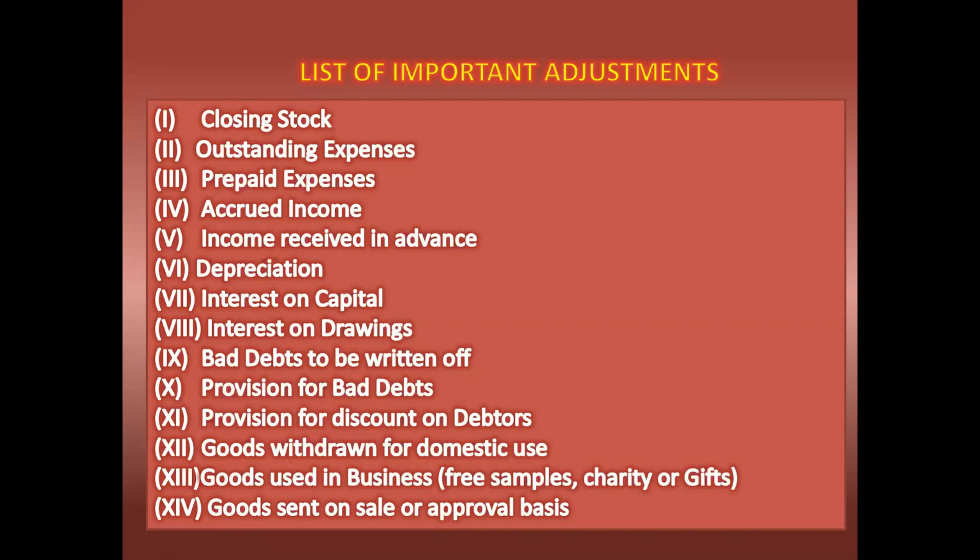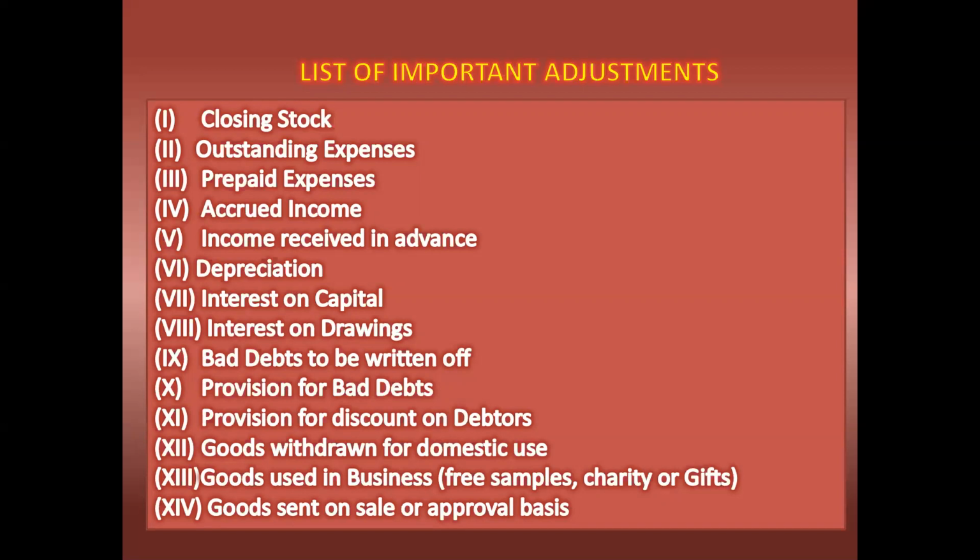In the final account, sometimes we will also prepare a profit and loss appropriation account. The profit and loss appropriation account is an extension of the profit and loss account. We will also call it the profit and loss adjustment account. The balance of the profit and loss account, whether profit or loss, we will transfer to the profit and loss adjustment account.